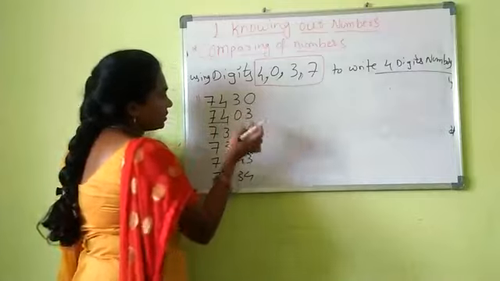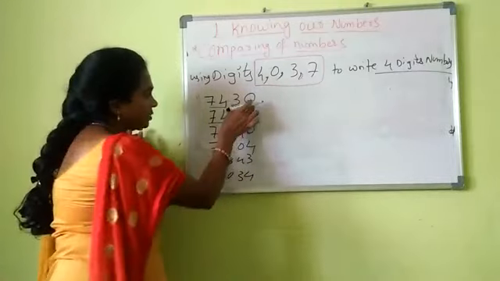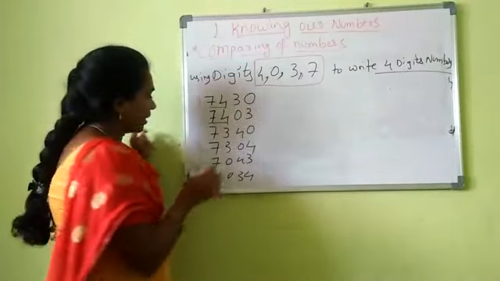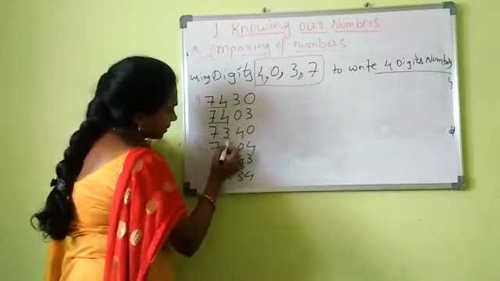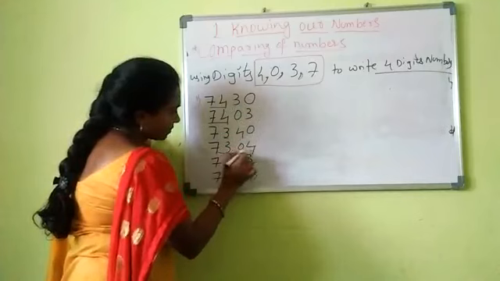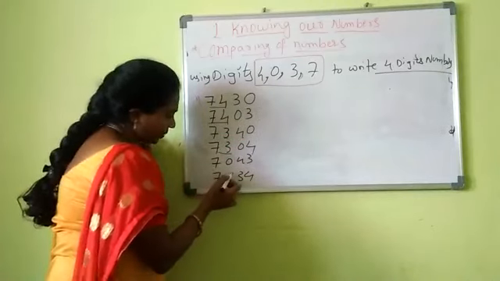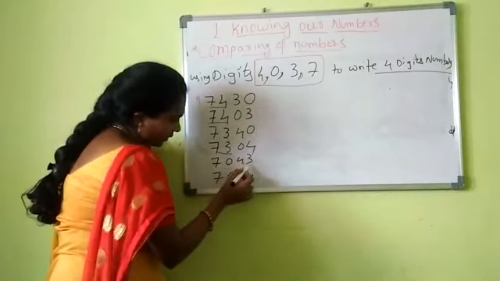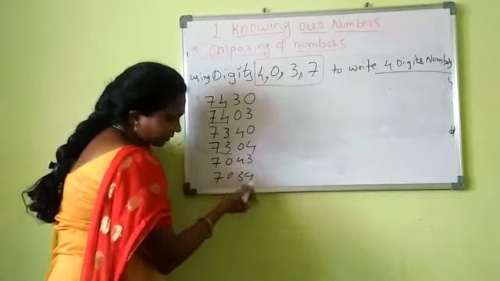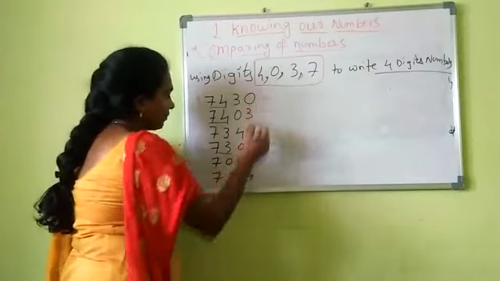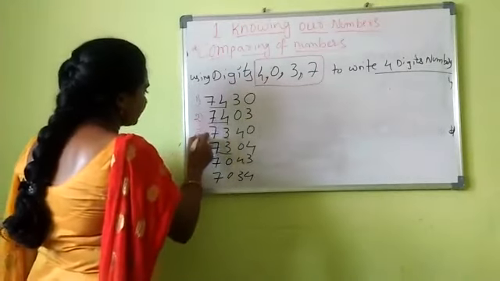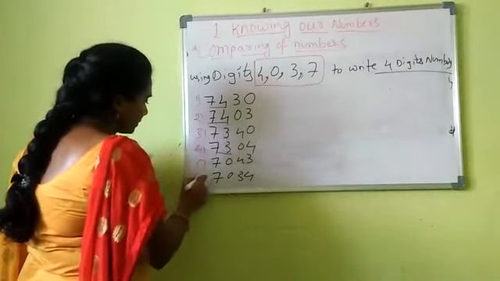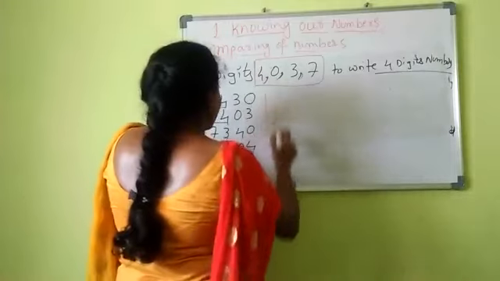3, 0, 0, 3. I just changed these two positions only, right? Again, 7 is fixed. Just 3 here, the second position I fixed here. 4, 0, 0, 4. With 7 common, I fixed 0, 3, 4, 4, 3, 3, 4, right? This is the first group. How many numbers did we get here? 6, right?